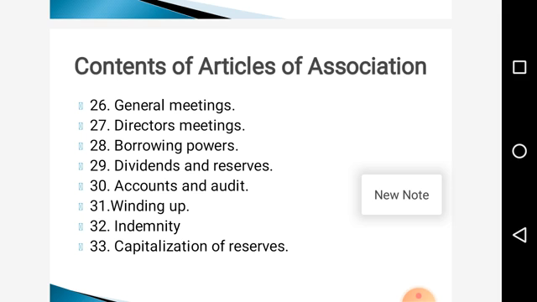Then the last one is capitalization of reserves. So whatever reserves have been given, that will be converted into capital. So all these details will be the contents of the articles of association.